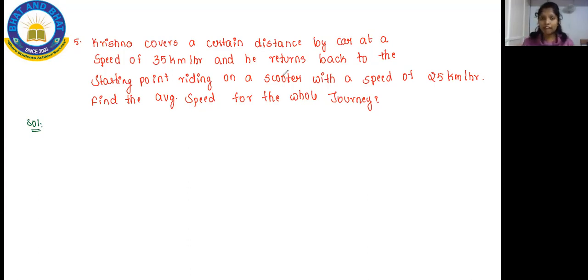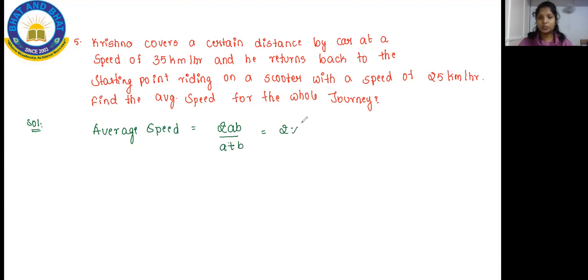And what you have to find here is the average speed of the whole journey. So we'll go with the formula: average speed is equal to 2AB divided by A plus B.